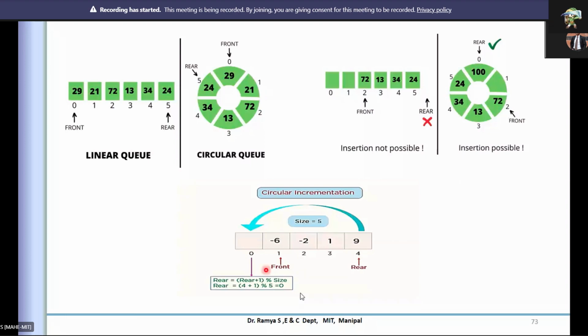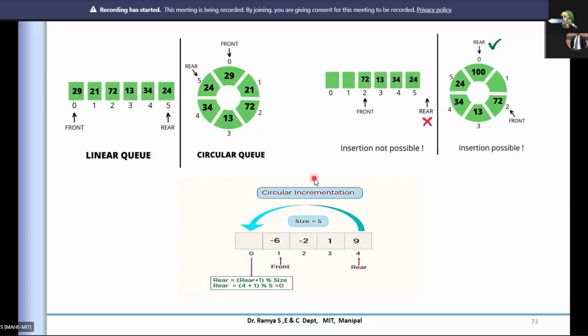So you are incrementing by 1 and taking the mod with the size. Because of that, it is again pointing to the 0th element. The index is brought back, and the rear comes to the front end here. That is the change you can see compared to the linear queue and the circular queue.